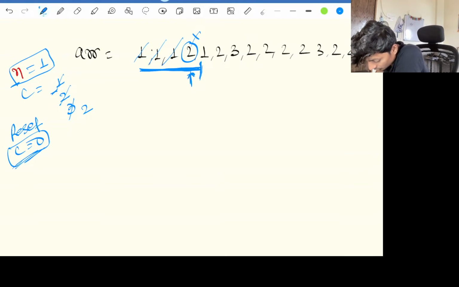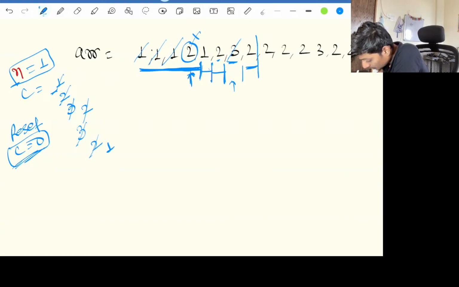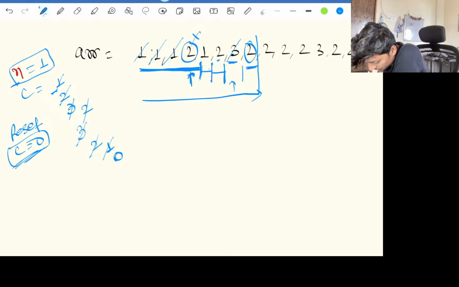Now our count becomes 2. We check, this vote is again 1 and the number is 1, so we will increase our count to 3. Now if we check over here, it's saying the number is 2 but our number is 1, so we will decrease the vote count to 2. Again, over here it says the number is 3 and our number is 1, so it's not the same case, so we will decrease our vote to 1. Again, going up to here, it's not the same number as 1, so we will decrease the count to 0.